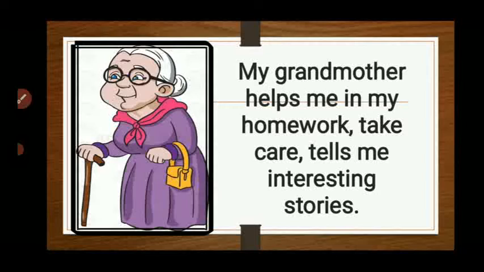She tells you interesting stories. Grandmother tells us stories and takes care of us. Right? Sometimes some of our grandmothers are very smart. They help us in homework also. So grandmother plays a very important role in our life.